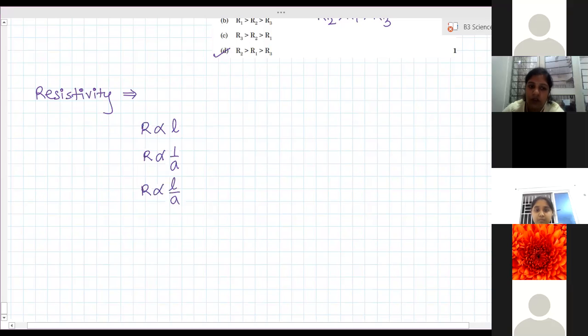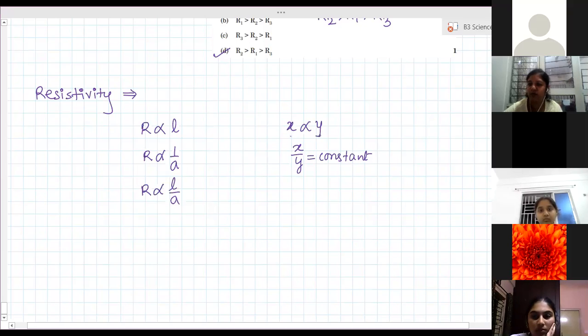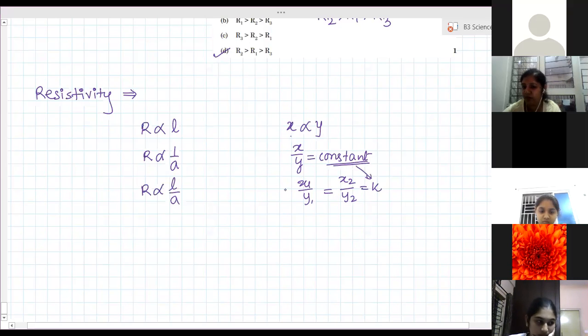Yes, ma'am. When two quantities are directly proportional, this means the ratio of X and Y remains constant. When X is directly proportional to Y, the ratio of X and Y will always be constant. That means X1 by Y1, and if we take X2 by Y2, they will always be equal. That is equal to K. K is a constant, right?